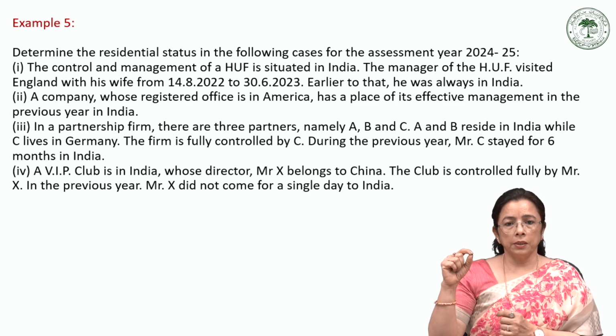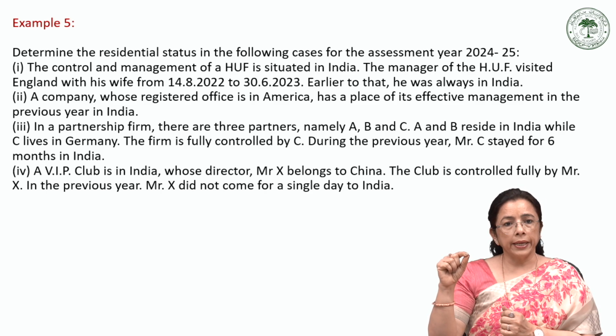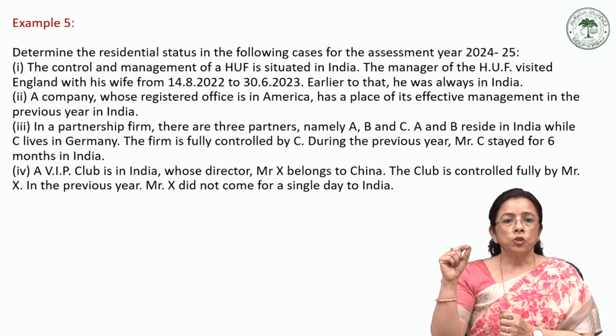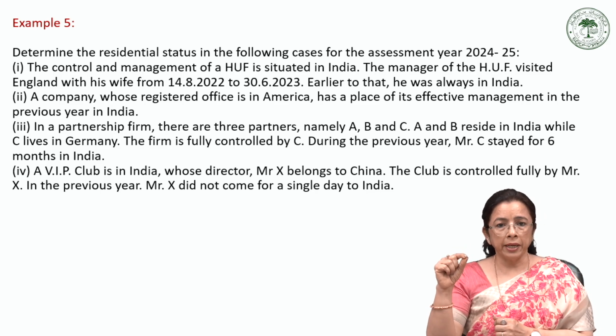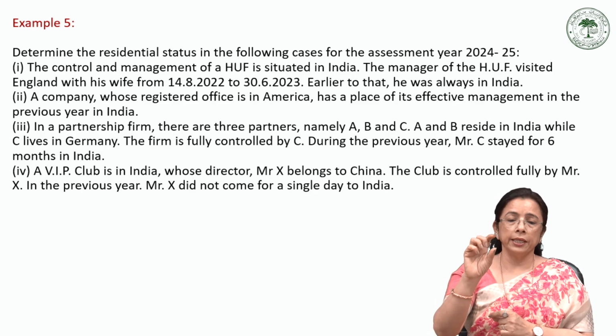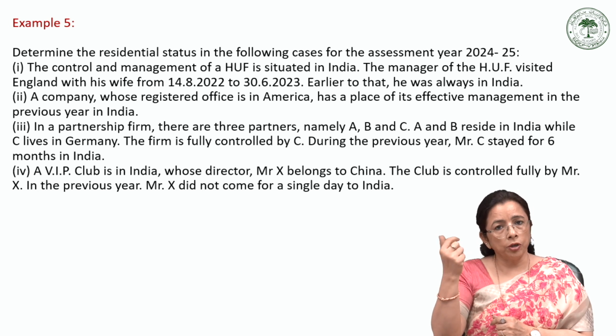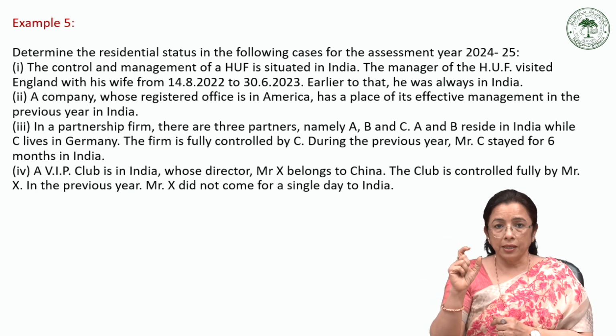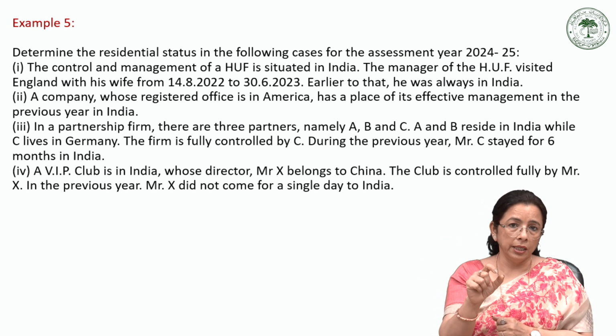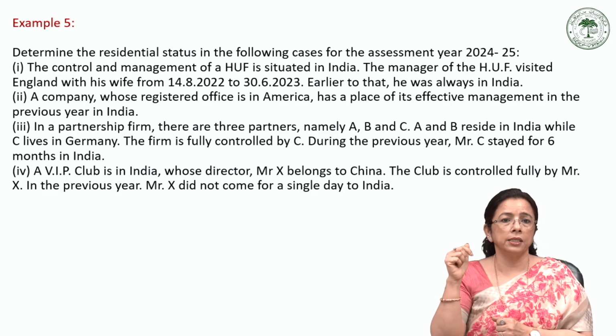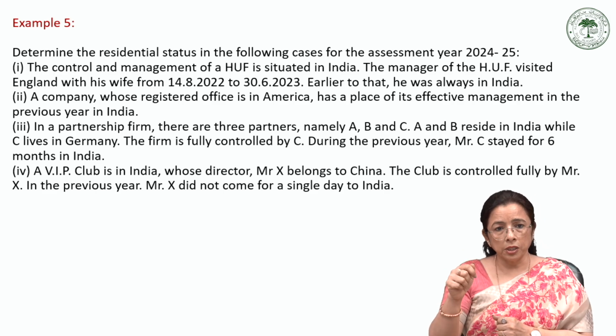Now, here we find that it is an HUF. The control and management of the HUF is situated in India. So first of all, it is a resident, because this is the case of HUF. HUF can be a resident or non-resident. If it is a resident, then whether it is an ordinarily resident or not ordinarily resident. So from this point, let us decide.